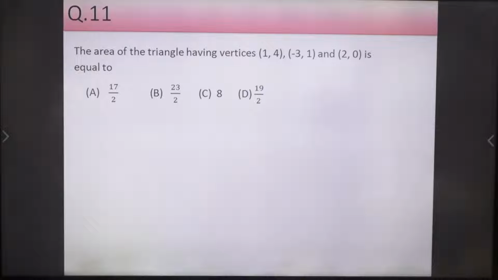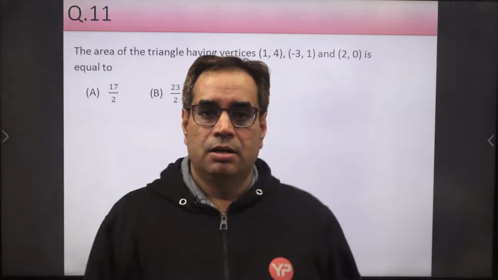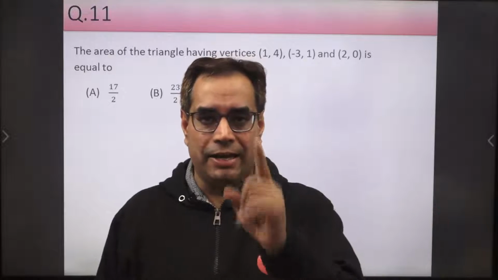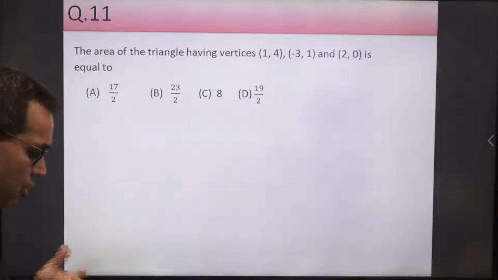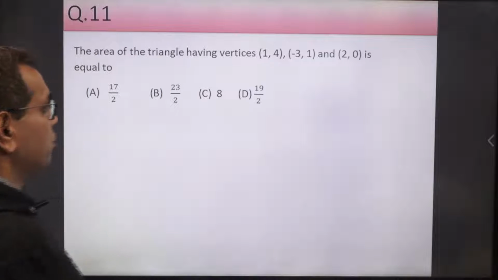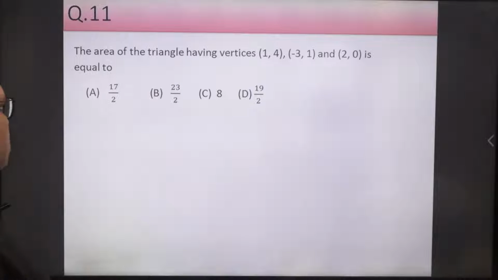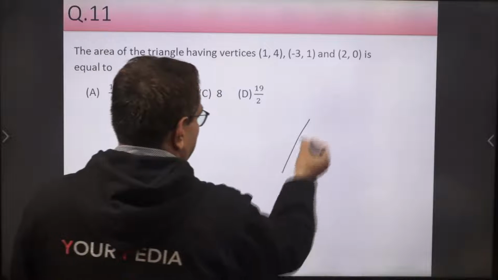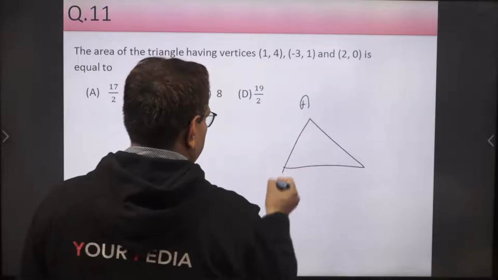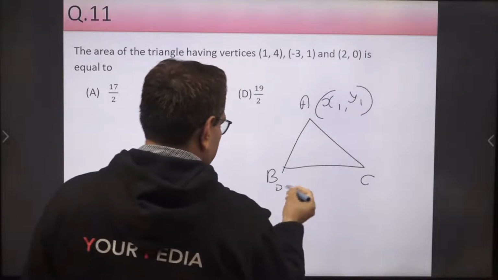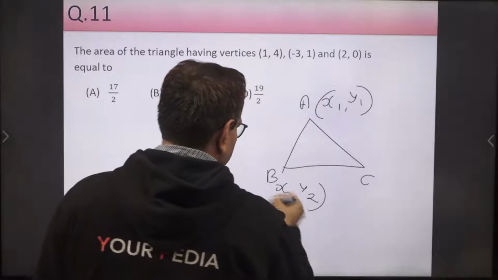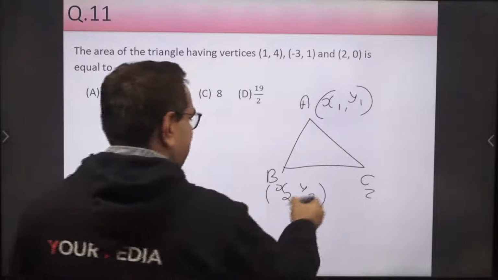Area of the triangle having vertices. This area is also really important. You must remember the formula to find the area of the triangle. So I am telling you the formula here. Just note down and remember it. Those who remember, just solve this problem. Area of the triangle having vertices these. So if we have a triangle ABC, the vertices are (x1, y1), (x2, y2), and (x3, y3).